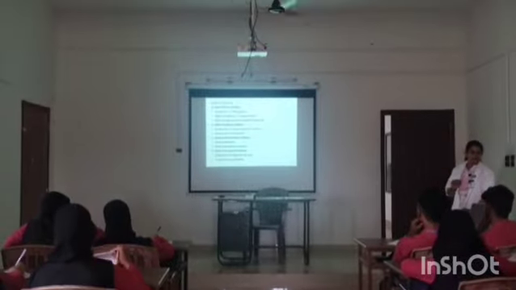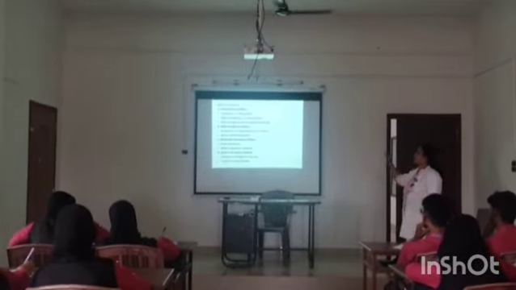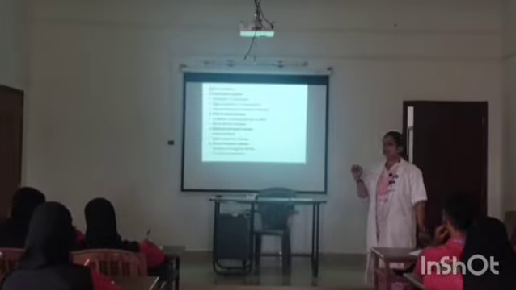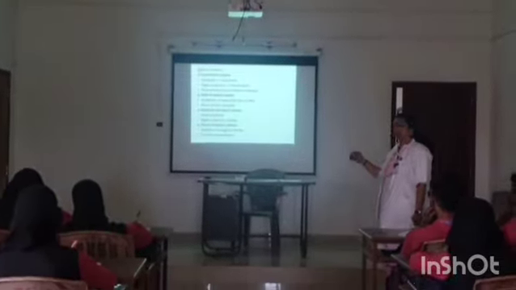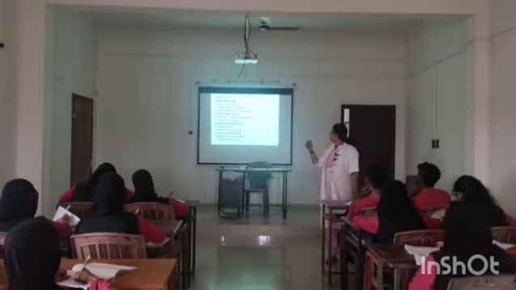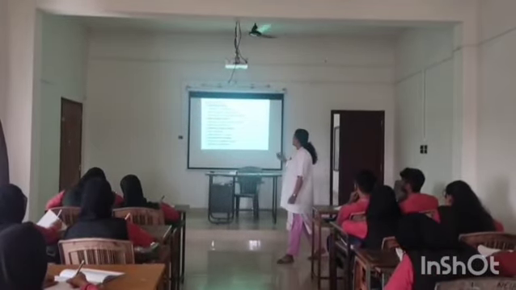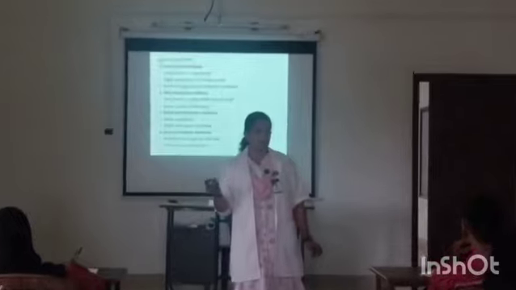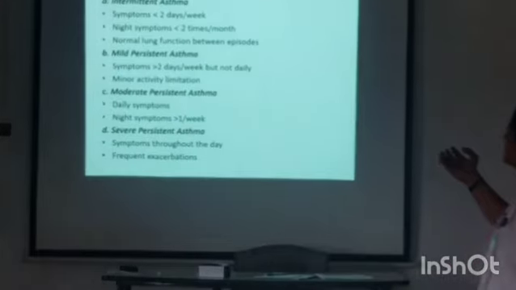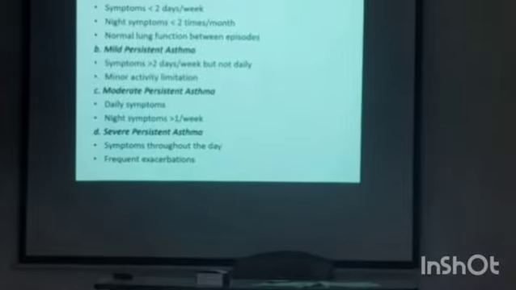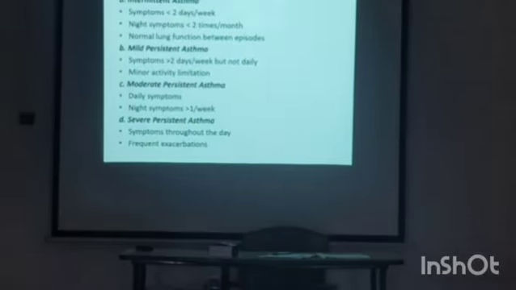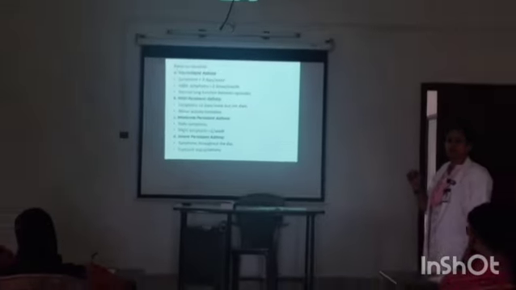The next classification is based on severity. Based on severity, it is classified into four types: intermittent asthma, mild persistent asthma, moderate persistent asthma, and severe persistent asthma. In the first case, intermittent asthma, asthmatic symptoms will be there, but less than 2 days per week.